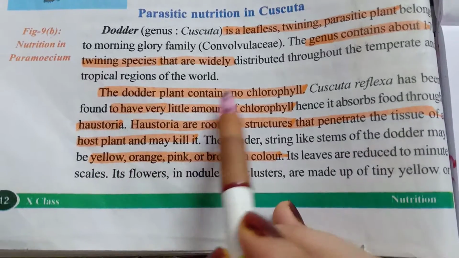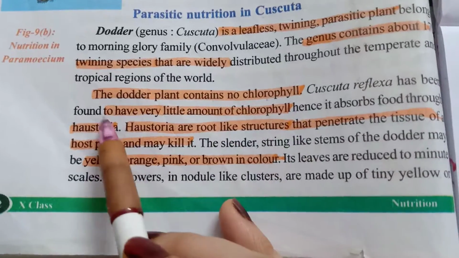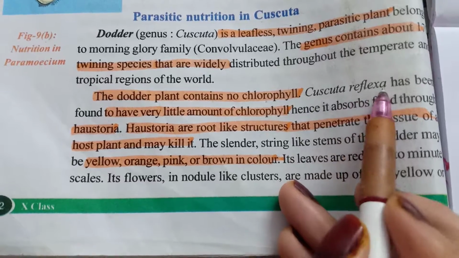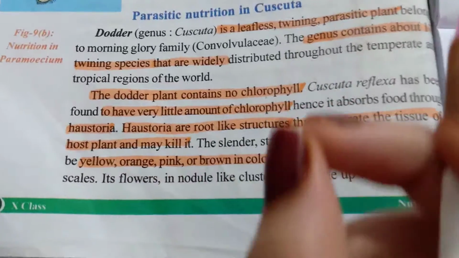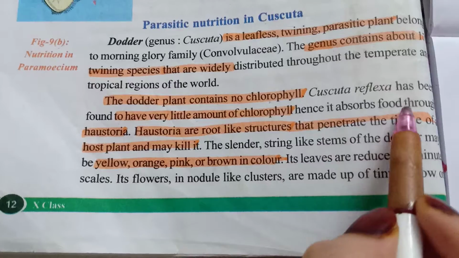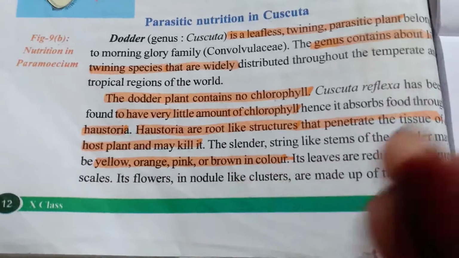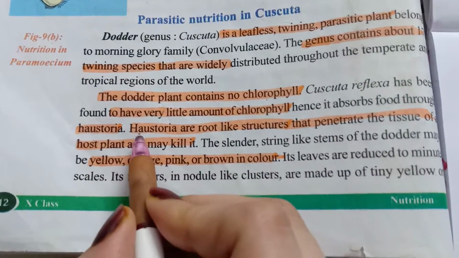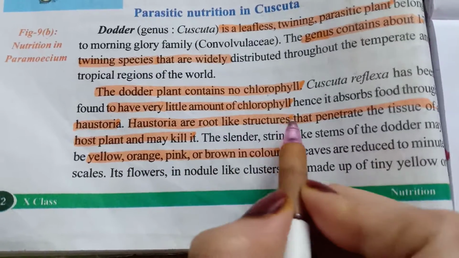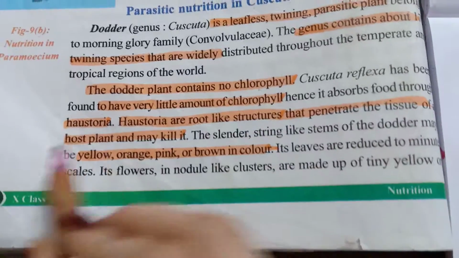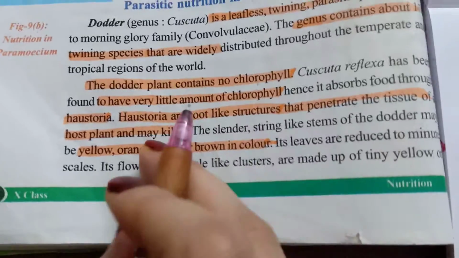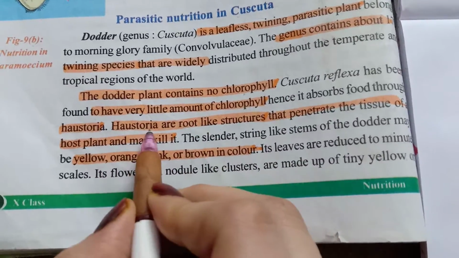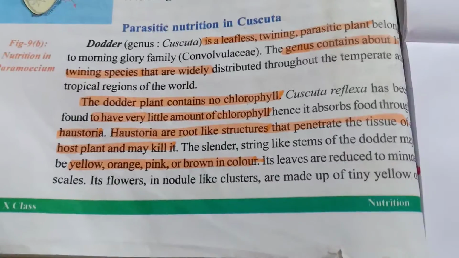And this plant contains no chlorophyll, or only a little amount, as in this plant, Cuscuta reflexa. It does not have chlorophyll, so the plant absorbs food through haustoria. Haustoria, what is haustoria? They are root-like structures that penetrate the tissue of the host plant and may not kill it. It is like a root. Since it does not have chlorophyll, the haustoria help in absorbing food from the host.